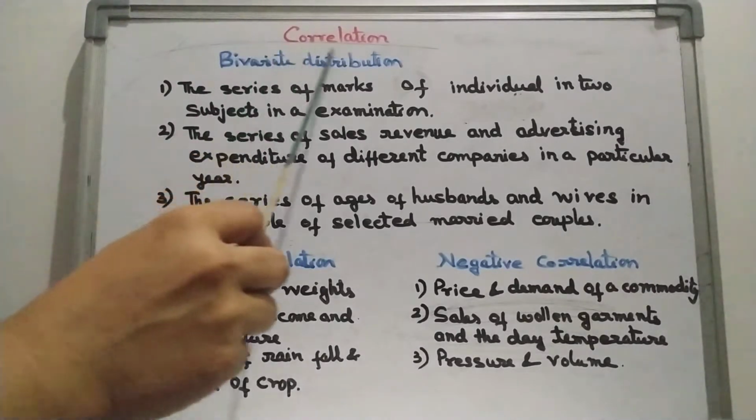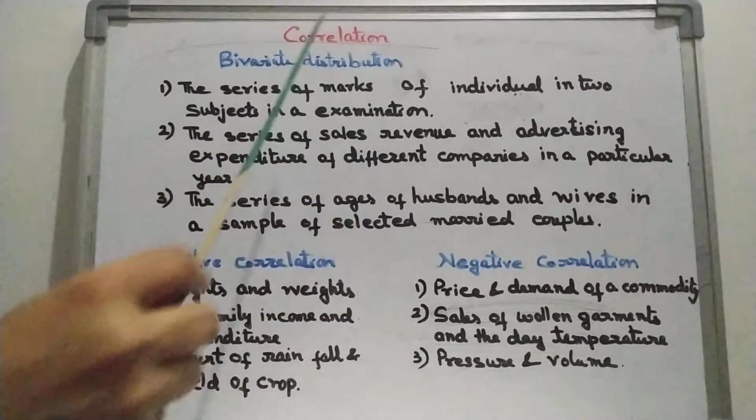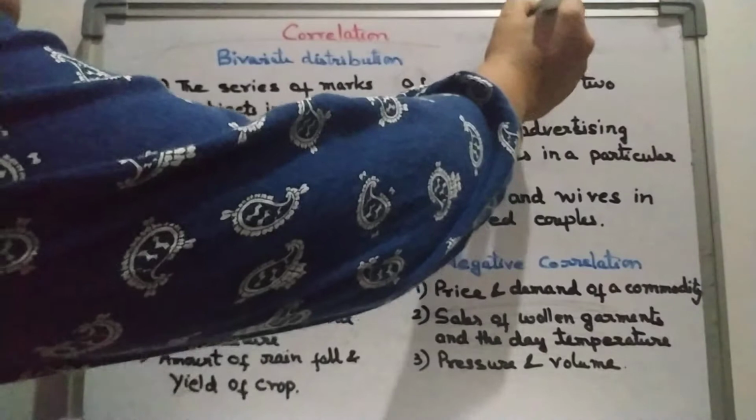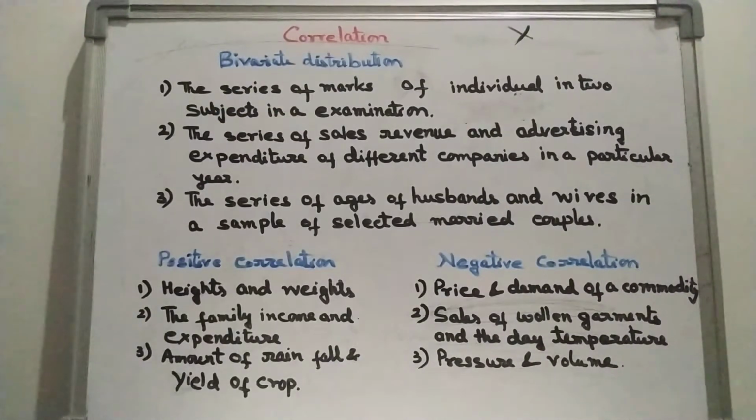Before going into detail about what correlation is, let's know what a bivariate distribution is. So far we have confined our discussion to univariate distribution only, that is, the distribution involving only one variable, x. And we have also seen how the various measures of central tendency, dispersion, skewness and kurtosis can be used for the purpose of comparison and analysis.